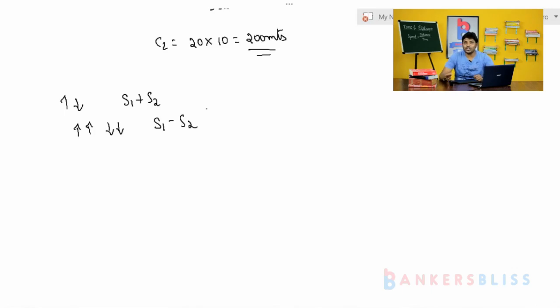In the last, the important concept we had discussed, that is relative speed. What do you mean by relative speed? When the two bodies are going to move in the opposite directions, what we have to do? When the two bodies are going to move in the same direction, then what we have to do? When we have to add, when we have to subtract, why we have to add, why we have to subtract, in detail we have learned. Okay, so time and distance, this is the introduction, this is the basics, this is the foundation for you people. If you understand this basics properly, then you can solve any problem which may come for your clerical, PO and SO exams. Okay, so please learn the problems properly.